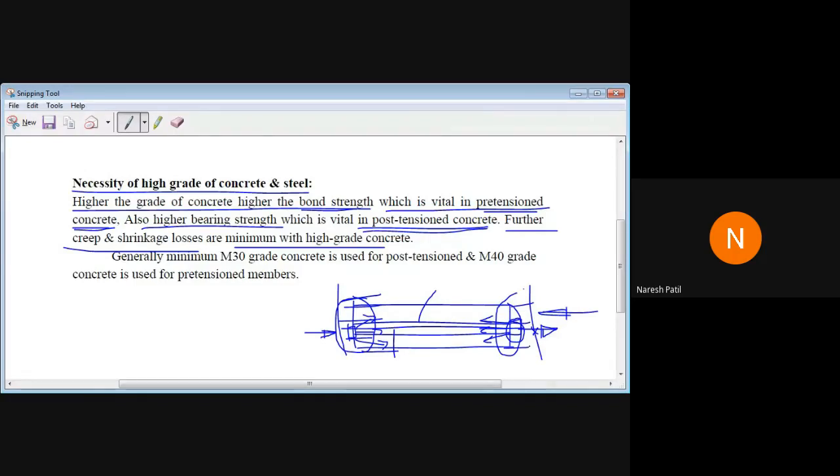So what will happen that time? It will try to shrink, or it will try to have a permanent failure, which is called creep. So it will be avoided by using high grade concrete. Then what does the code suggest? Generally, minimum M30 grade of concrete is used for post tension system, and M40 grade of concrete is used for pre-tension system. So anyone having doubt here, please let me know.